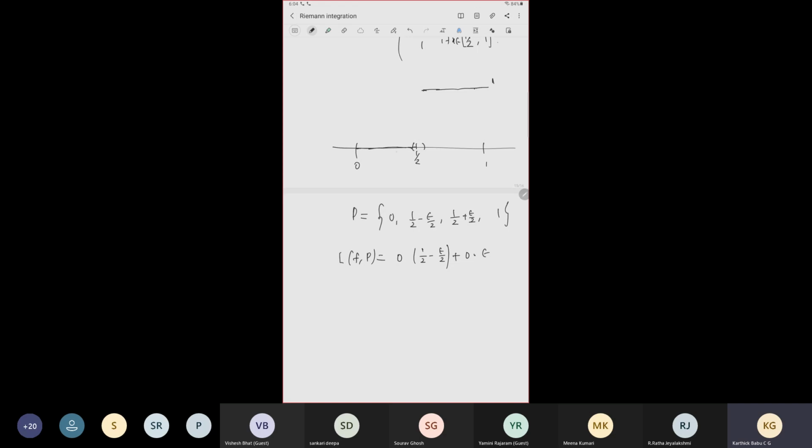On the last interval the value is 1, times its length, 1/2 minus epsilon/2.